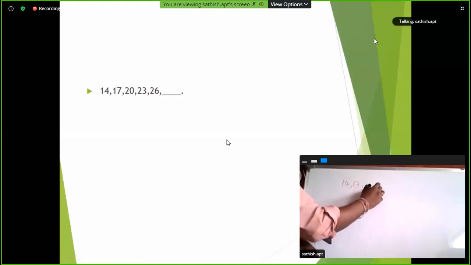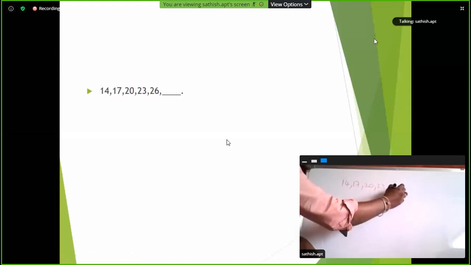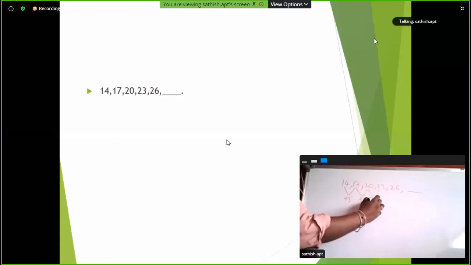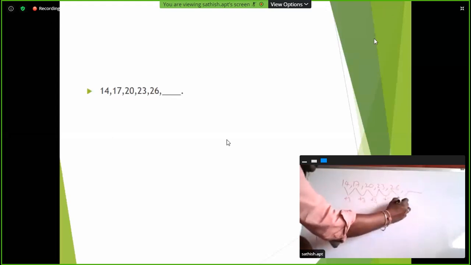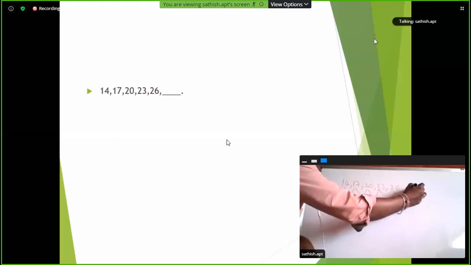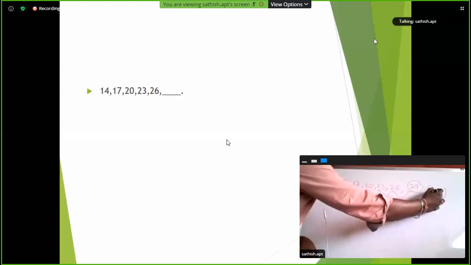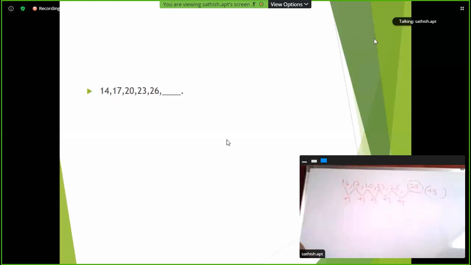So here the difference between 14 and 17 is plus 3, plus 3, plus 3. So 26 plus 3, 29. So here the answer is 29 and the logic is plus 3. Okay, now next question.